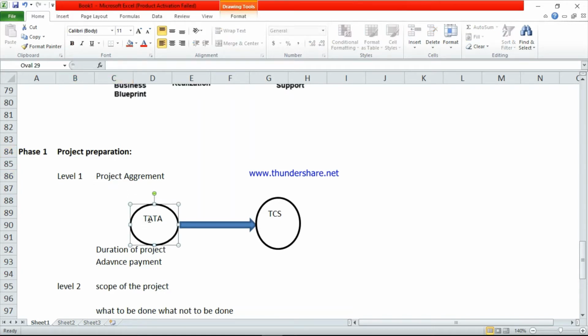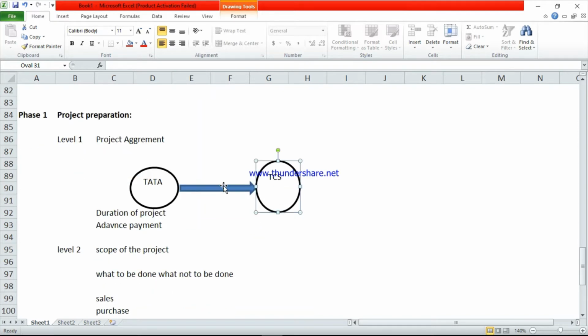So Tata company and TCS company both will do one agreement. This agreement contains the duration of the project and the payment. Duration of the project means, suppose TCS accepted to implement the SAP project for 1 year. So 1 year. Suppose if TCS failed to implement the project, Tata Group company can reduce the amount.